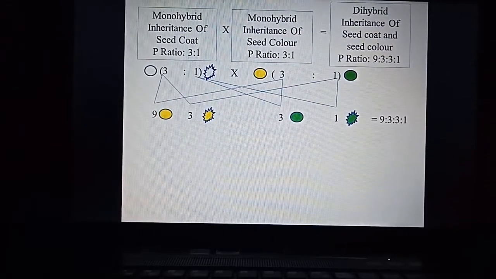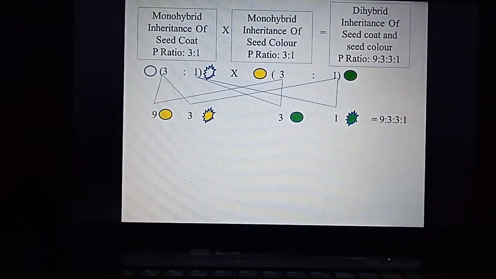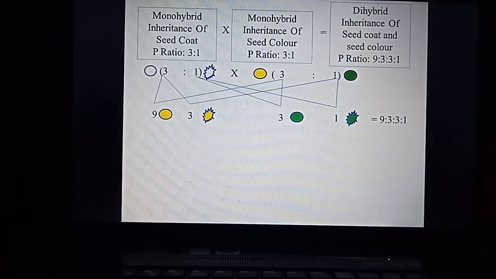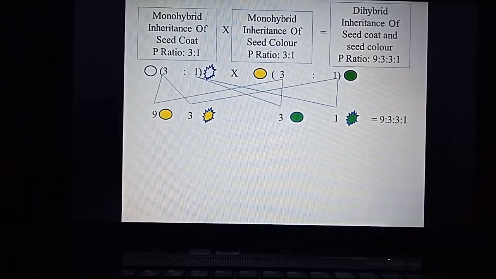So that means here what it says is the monohybrid crosses for seed coat and seed color are both independently the same, and if you combine them they don't have any combining effects also, right? So you can do them separately, as well as you can study them in a hybrid cross, both are the same, right?